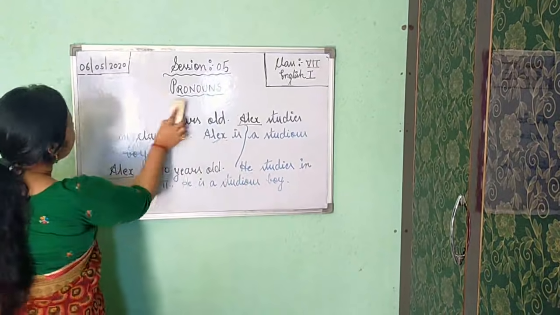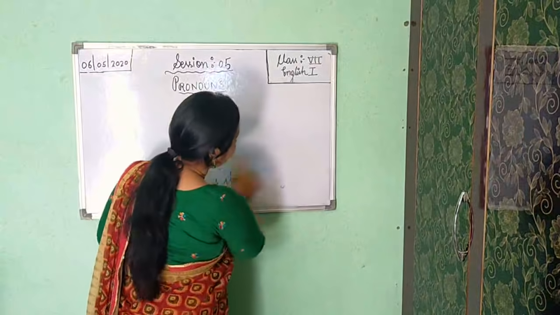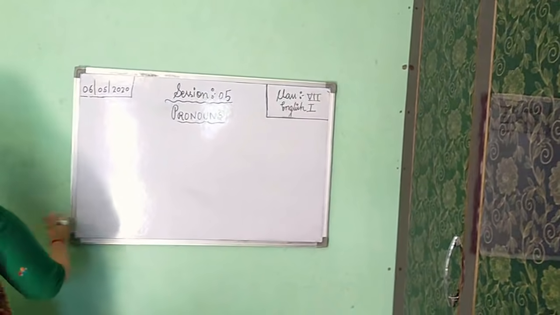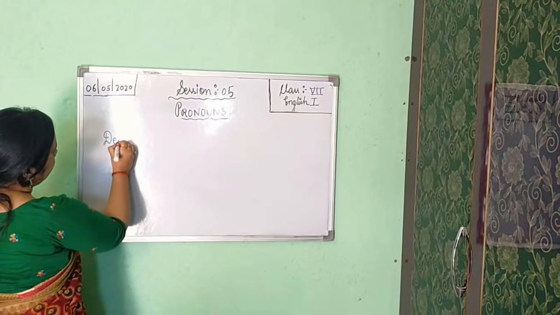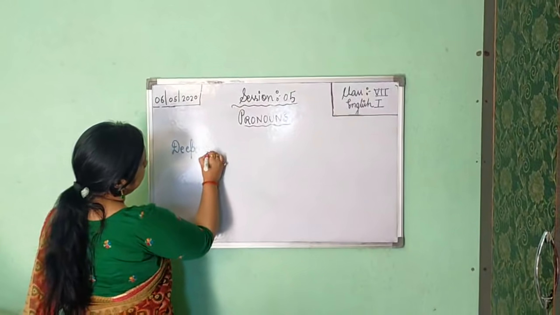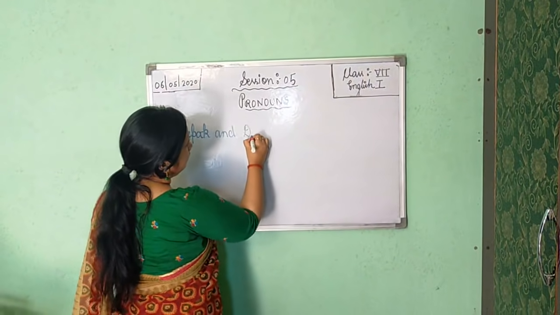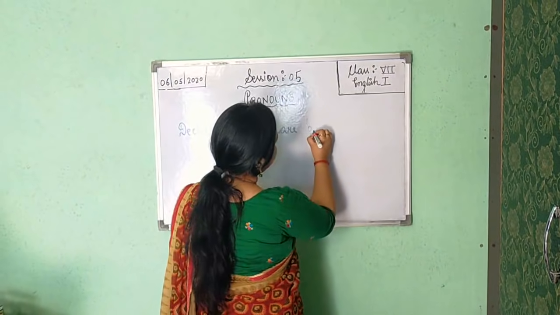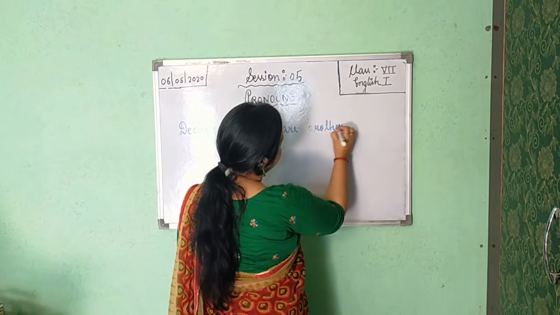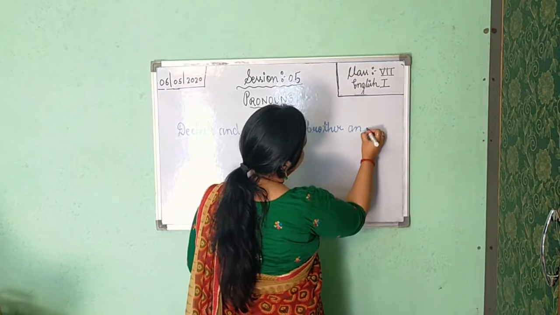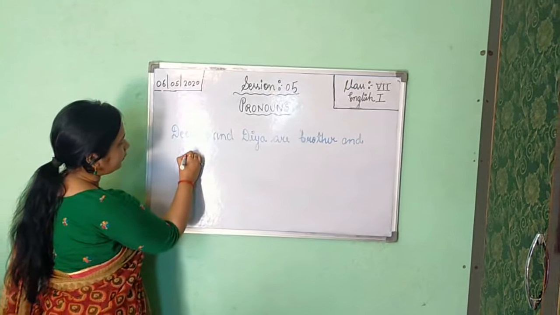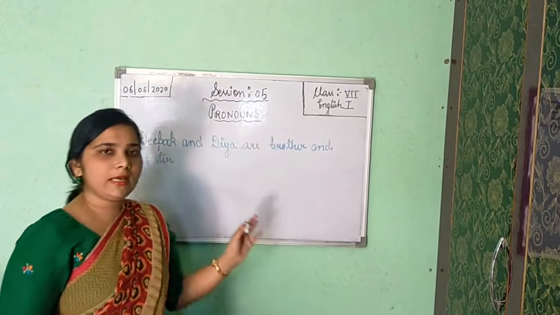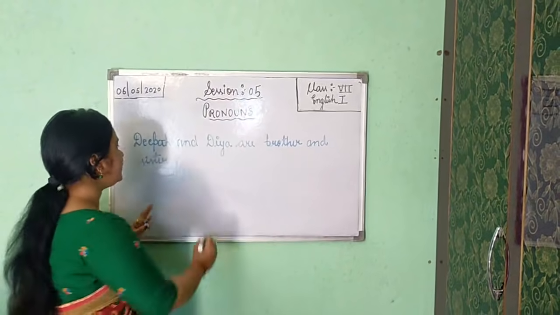Okay. Now the second example. One more example I will give. Then afterwards I will come on the topic pronouns. Next one is Deepak and Diya are brother and sister. Okay, here one name is a boy and the other is for girl. Deepak is the name of a boy and Diya is the name of a girl. Deepak and Diya are brother and sister.